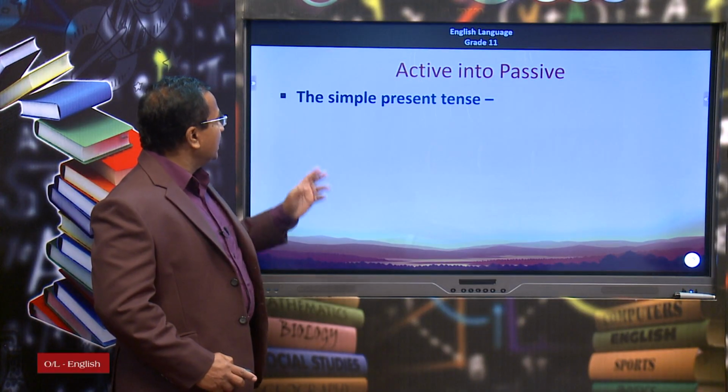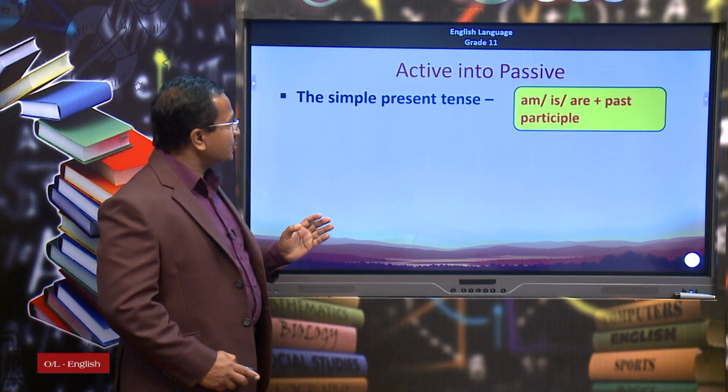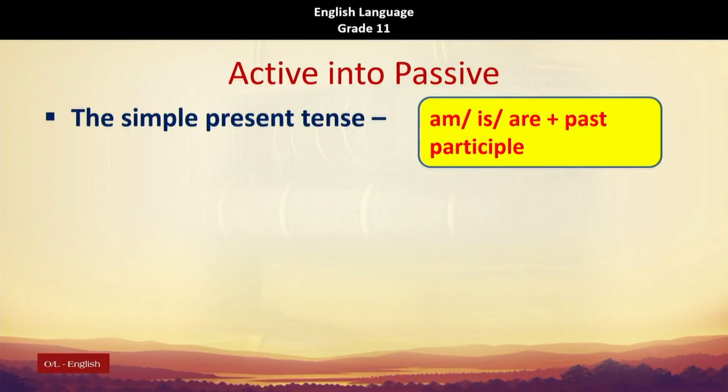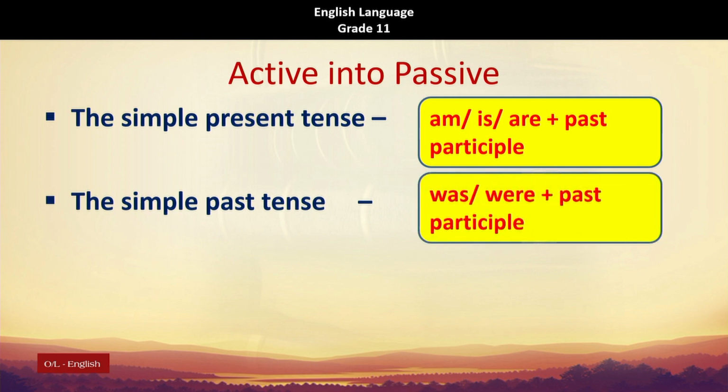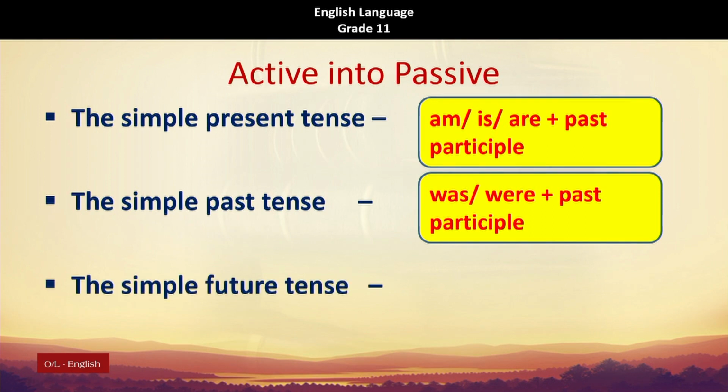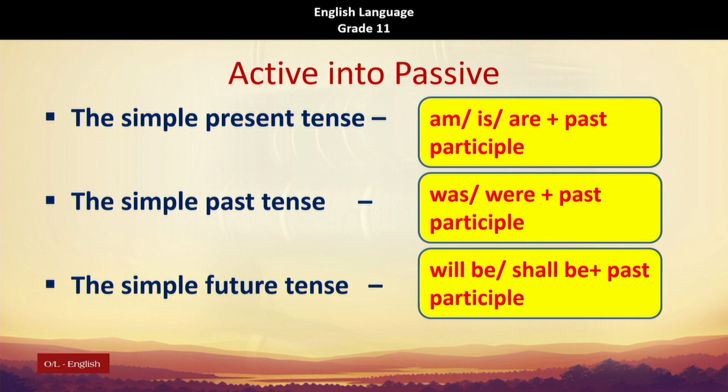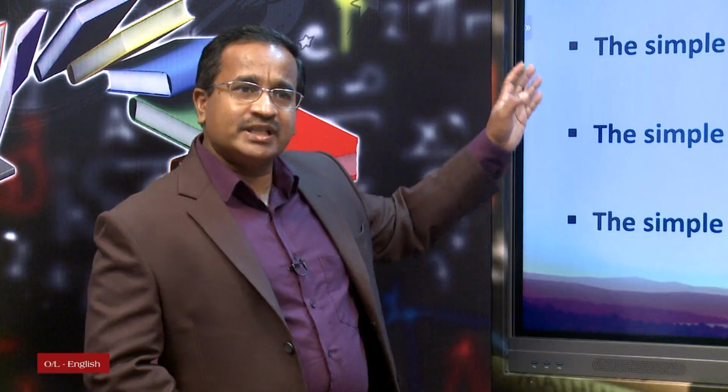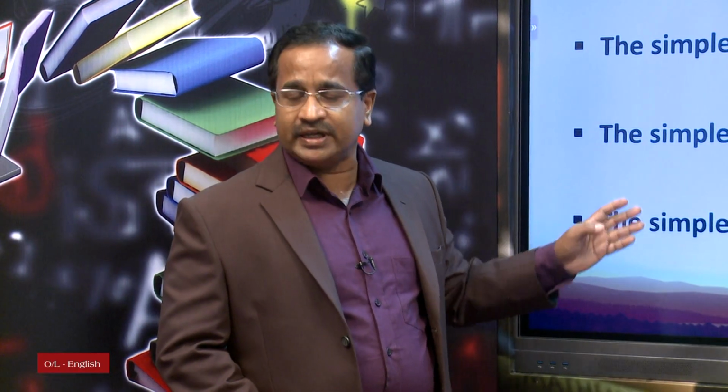And let's see what are the verbs that we are going to use in the simple present tense. When you convert a sentence into the passive voice in the simple present tense, you have to pay attention to is, am, are. You should use is, am, are with the past participle. And what about the simple past tense? There we use was and were with the past participle. And in the simple future tense we use will be or shall be plus past participle. Children, now this is the summary of what we have already discussed.